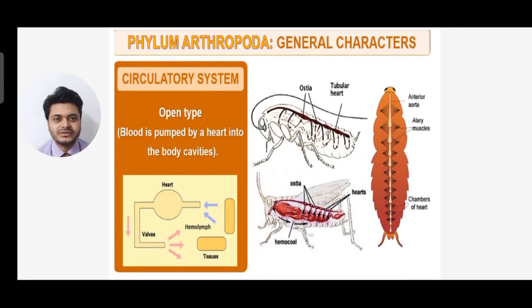Now let's talk about the circulatory system. Phylum Arthropoda have an open type of circulatory system. That means blood is pumped by the heart into the body cavities. So they have an open type of circulatory system. You can see the circulation given below. Heart is there, valves are there, hemolymph is there, tissues are there.